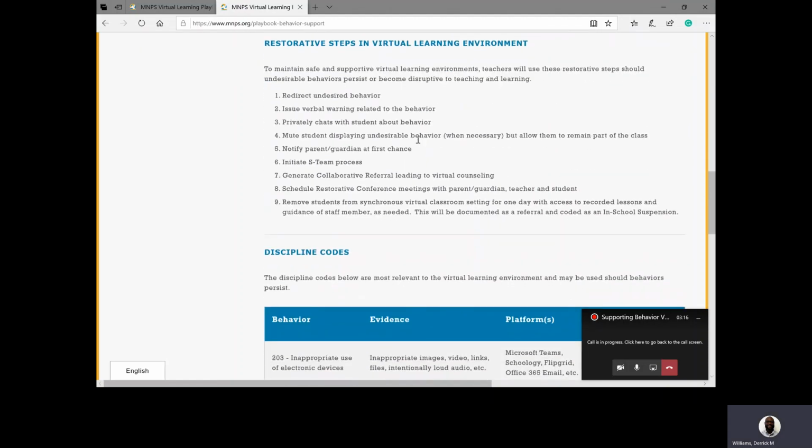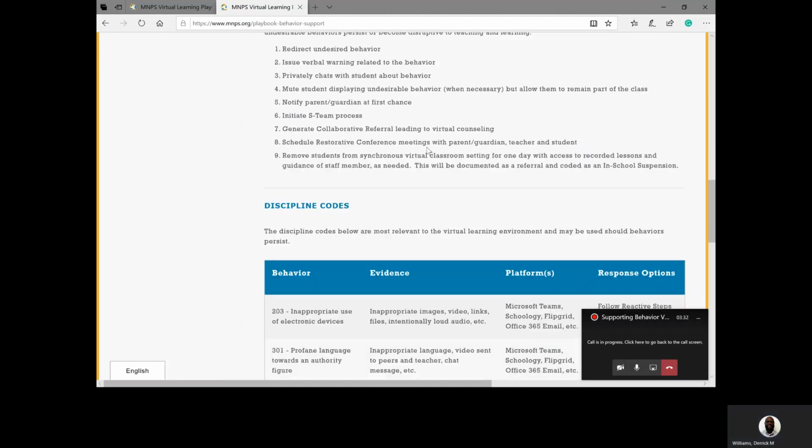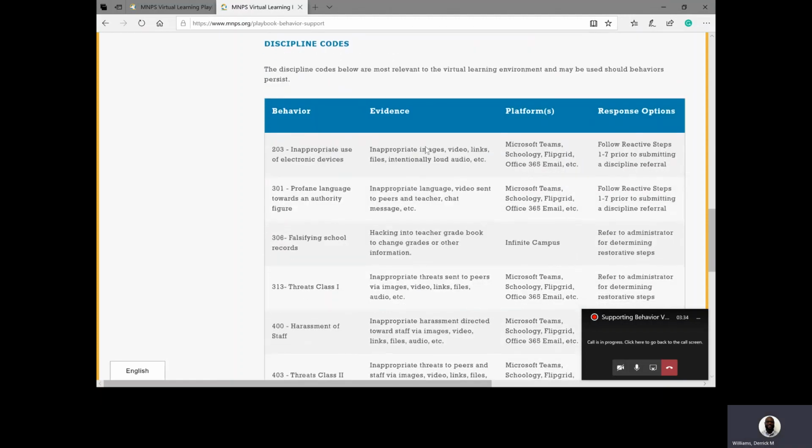Restorative steps in the virtual learning environment. These restorative steps are reactive steps that teachers, deans, assistant principals, and executive principals, in some cases, will be using to address behavior concerns if they ever encounter it. Finally, on this page, you will see discipline codes.